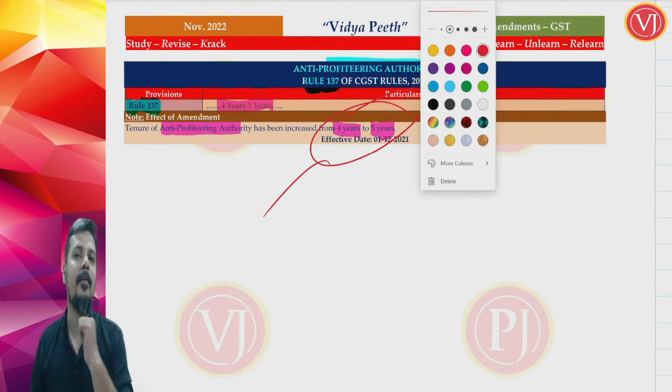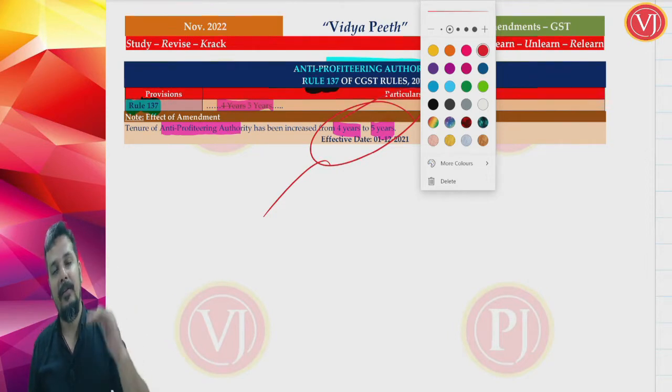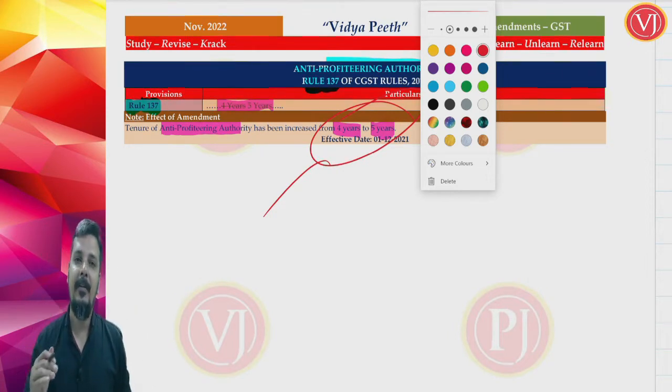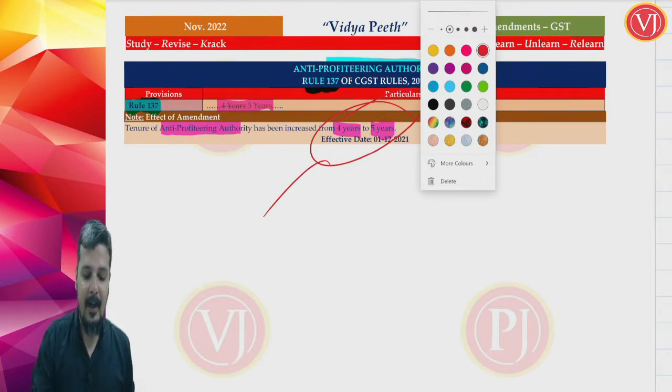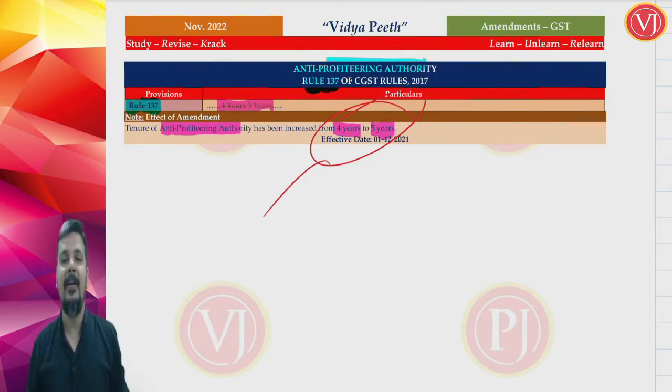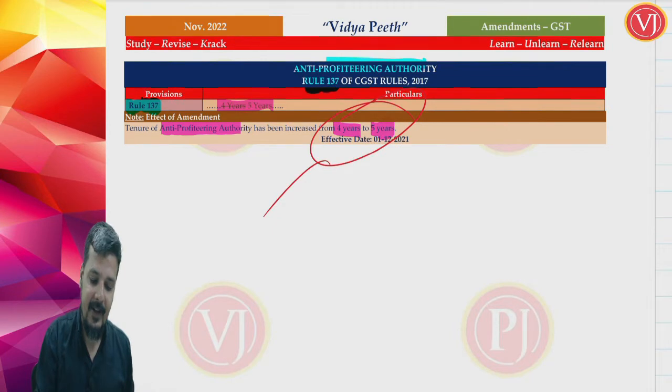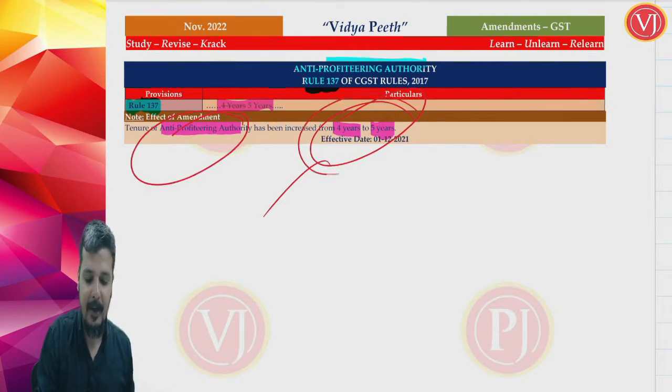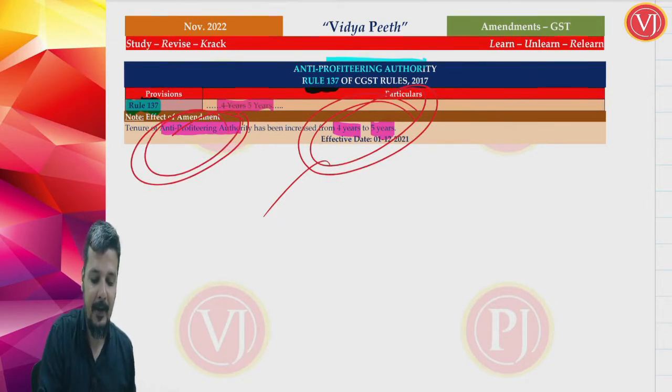And what is the problem of the government? Government said that when you are bringing GST, people should know the advantages of GST. That more ITC is there, cost is reduced, therefore selling price will be reduced, and public should feel that happiness. But there will be few companies who will try to take the advantage that though my cost is reduced, if I keep the same selling price, I will get that extra profit. To tackle that challenge, government brought out the anti-profiteering clause. And who will see whether there is anti-profiteering by a company or not? That will be seen by the anti-profiteering authority.